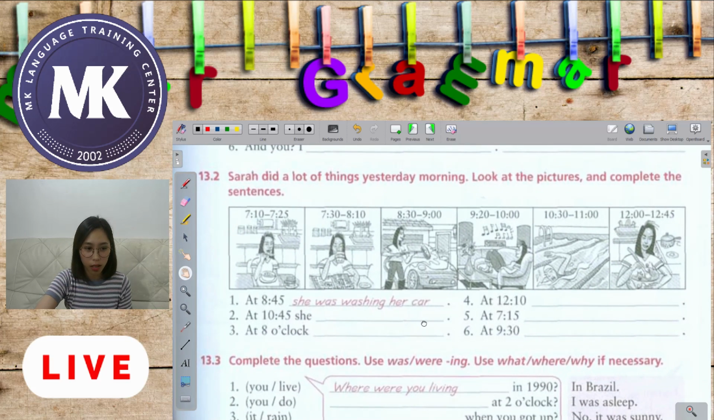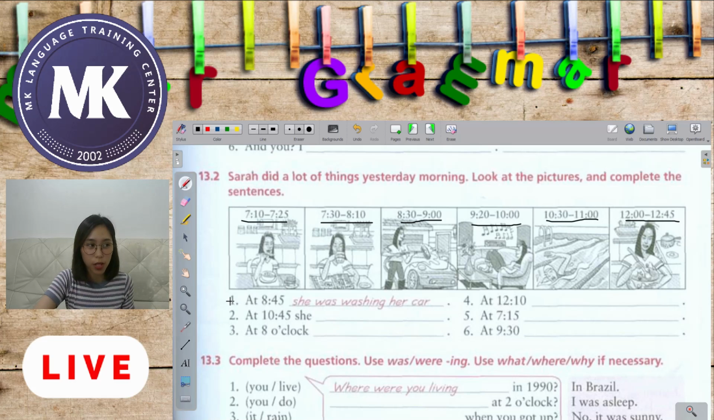Now we will talk about Sarah. Sarah did a lot of things yesterday morning. Look at the pictures and complete the sentences. So we have here different time frames: 7:10 to 7:25, 7:30 to 8:10, 8:30 to 9, 9:20 to 10, 10:30 to 11, and 12 to 12:45. So we have different time expressions and time slots, and we are going to discover what she did yesterday morning.